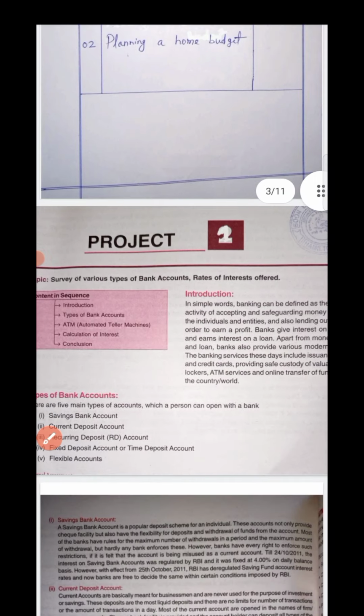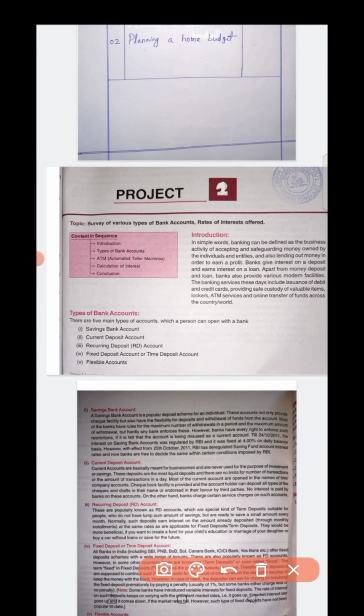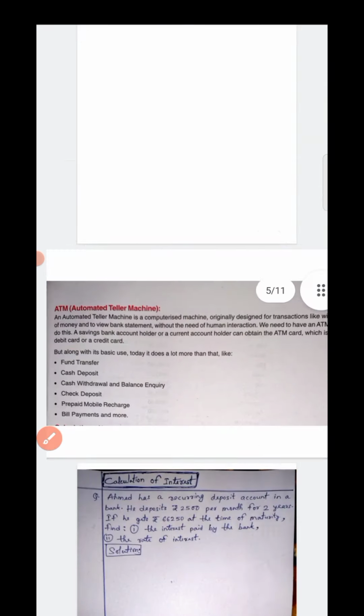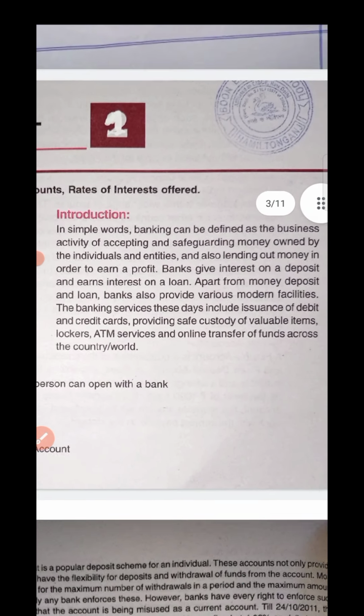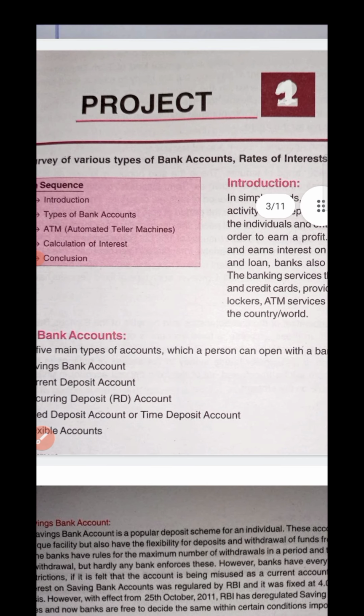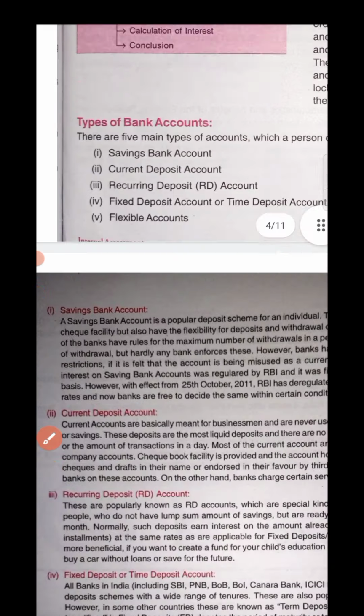Okay, after that comes the first page of your project, project number 1. Here the topic is written: Survey of various types of bank accounts, rates of interest offered. You write the topic at the top of the page. Then starts your introduction. I have given everything here in the introduction, and I have zoomed it so you can write this introduction part. And then comes your types of bank account, whatever is there, you will write it.